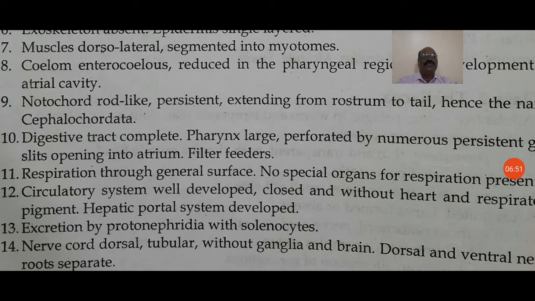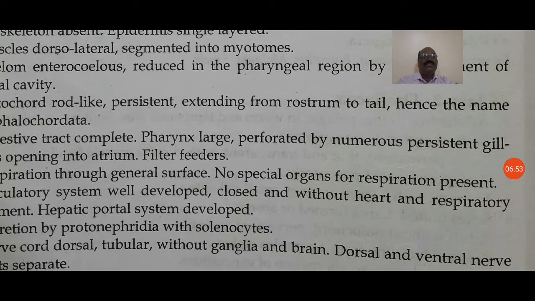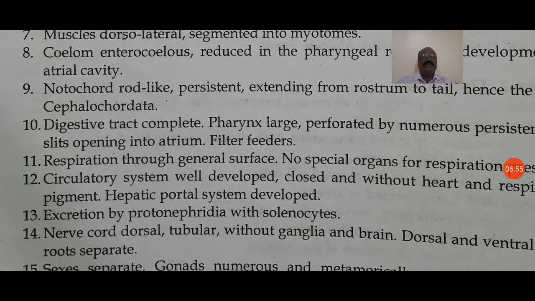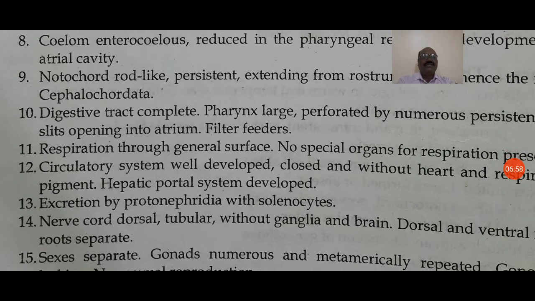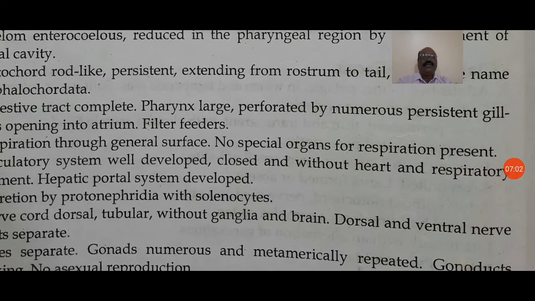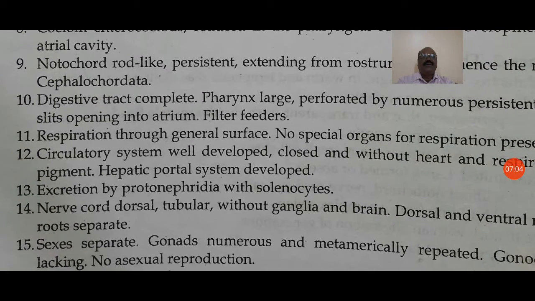Respiration is through the general body surface, and no special organs of respiration are present. The circulatory system is well developed, closed, without heart and respiratory pigment. The hepatic portal system is developed. Excretion is by protonephridia with solenocytes.